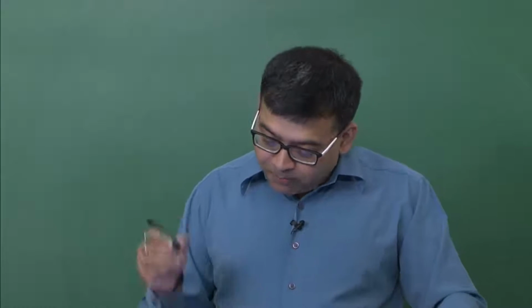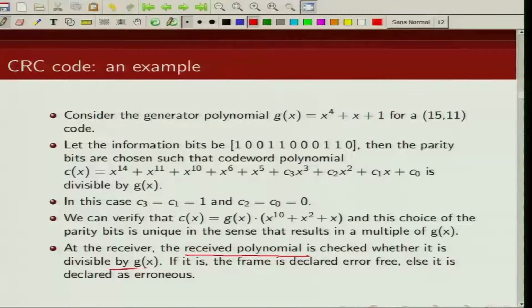If the received polynomial is divisible by g(x), then we declare that the frame is error free, or else, if it is not divisible by g(x), we know that there is an error in the received sequence. This is how we make use of CRC for error detection.